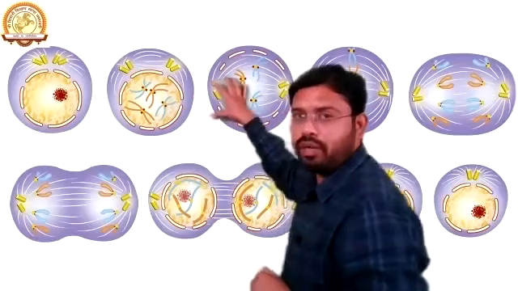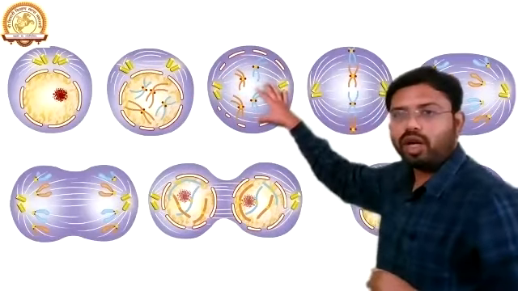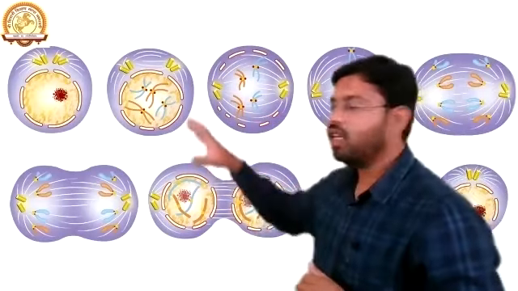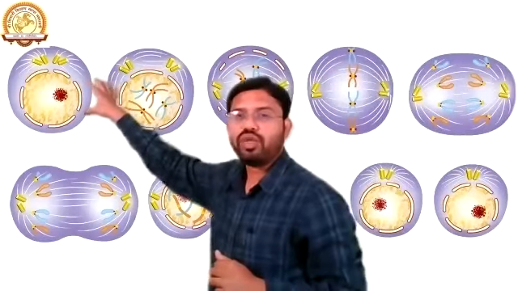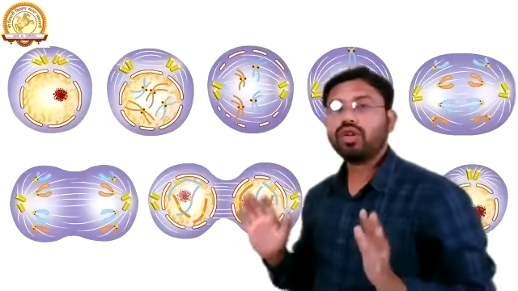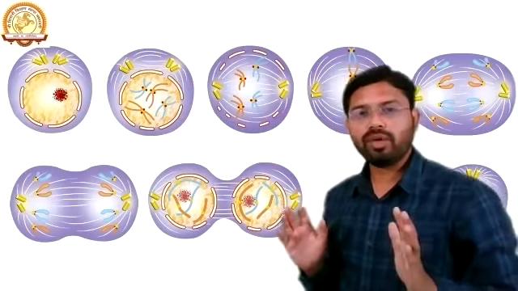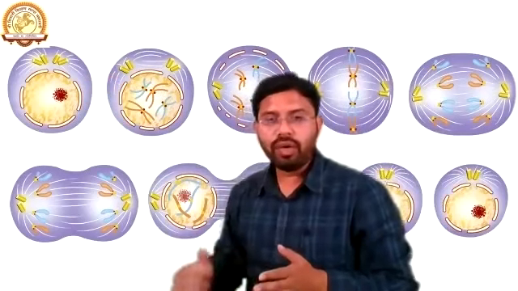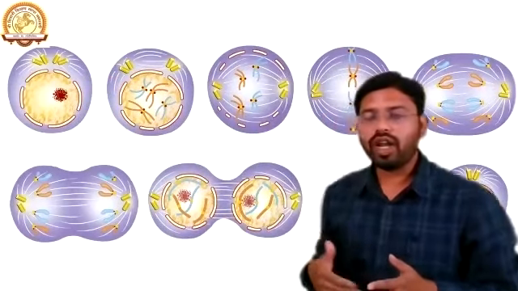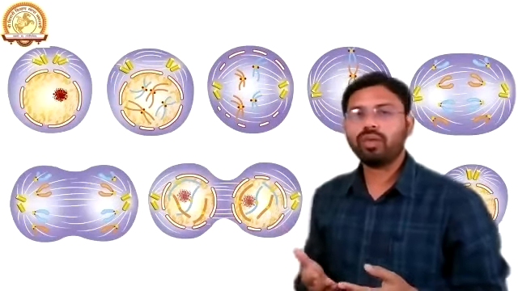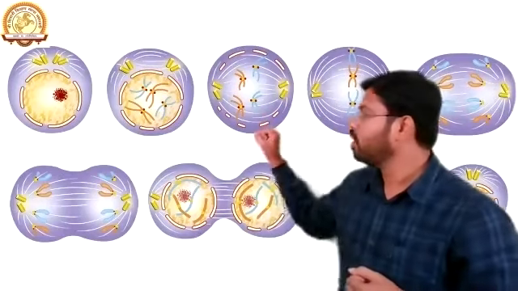Likewise, there are some changes in this particular cell. What is actually happening? Here it is a matured cell. We are just observing the cell for a particular duration, about one or two days, and looking at what changes happen.